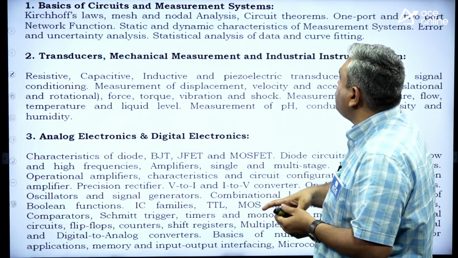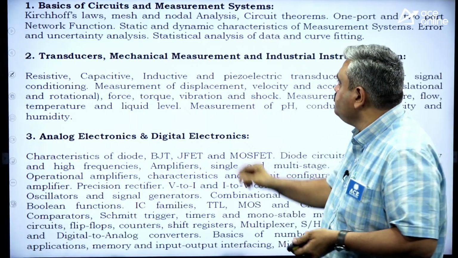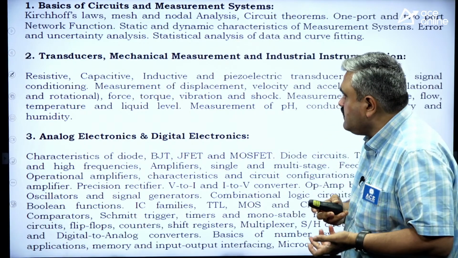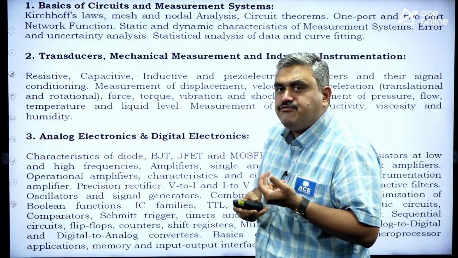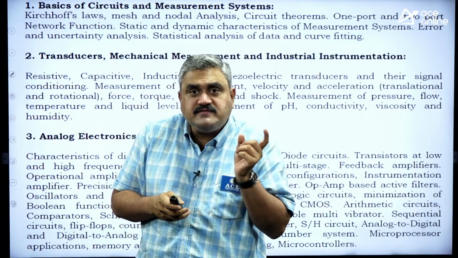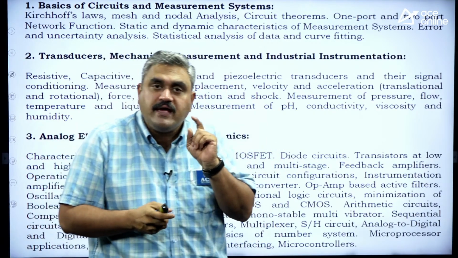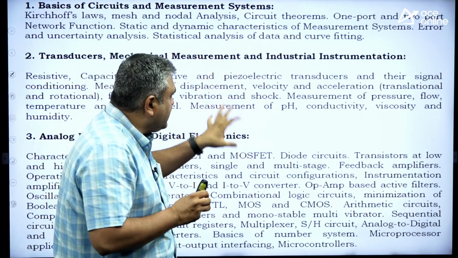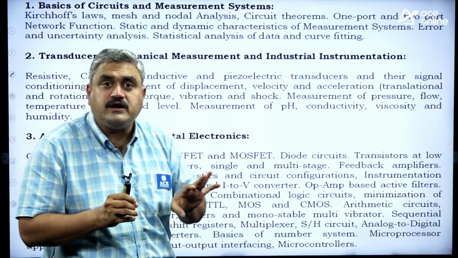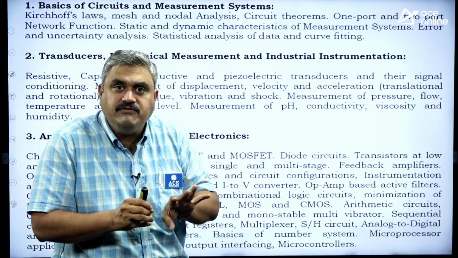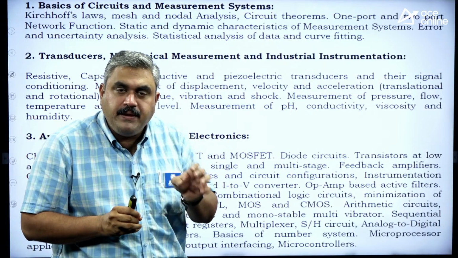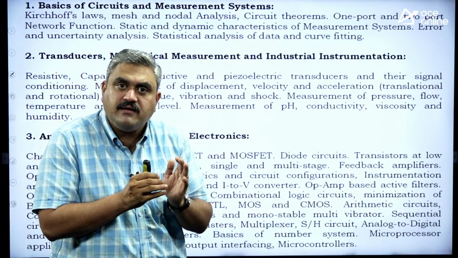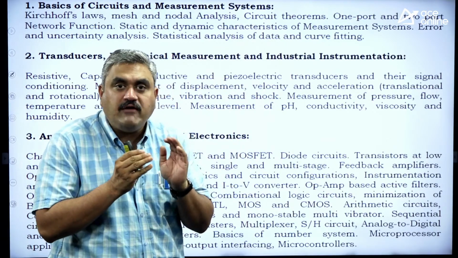Now the remaining part of the paper is a measurement part. Static and dynamic characteristics of measurement systems, how you do calculation of error, and how you do analysis of curve fitting. These are the areas, but this is taken from the measurement side. So especially when you are studying this, first part is known to you. The second part, please focus. Don't think it is not there in my engineering curriculum, I may leave it. Don't do that, because people who will get job will cover this part of the remaining syllabus, because they are very, very important. You have to attempt all the questions.